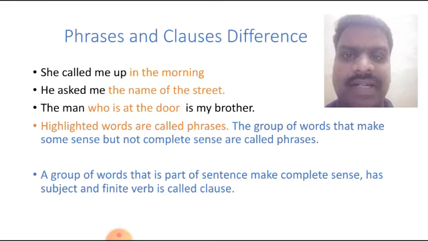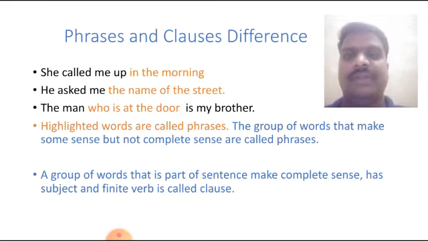For your better understanding, I have given some examples. After this discussion, I will turn towards the meaning of clauses and their different types. See friends: She called me in the morning. He asked me the name of the street. The man who is at the door is my brother. Here, some words are highlighted. Friends, these highlighted words are called phrases.